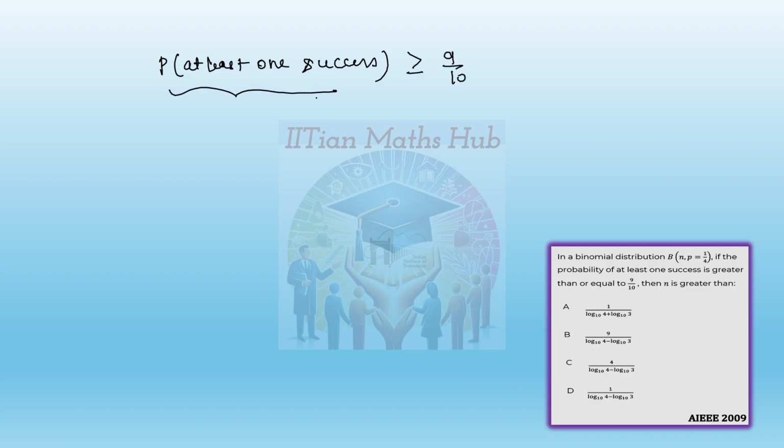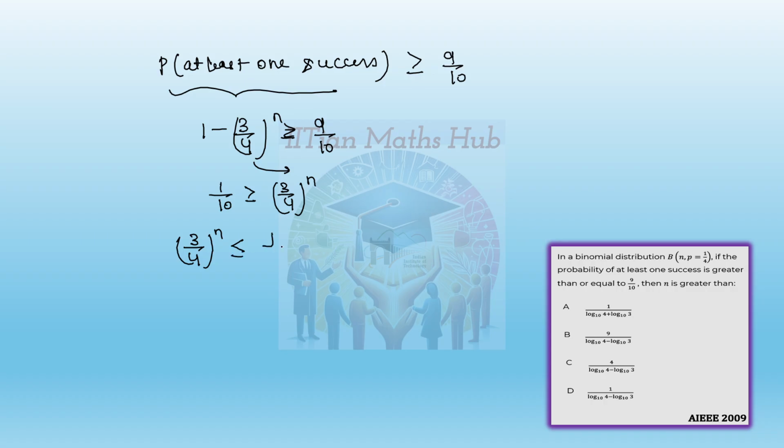This value we have already calculated, which is 1 minus (3/4)^n, greater than or equal to 9/10. Take this on the right side and that on the left side. So 1 minus 9/10 gives 1/10, and this is greater than or equal to (3/4)^n. So (3/4)^n is less than or equal to 1/10.